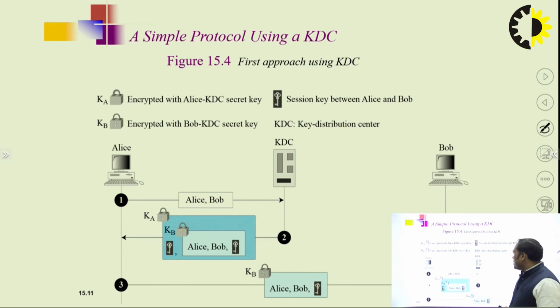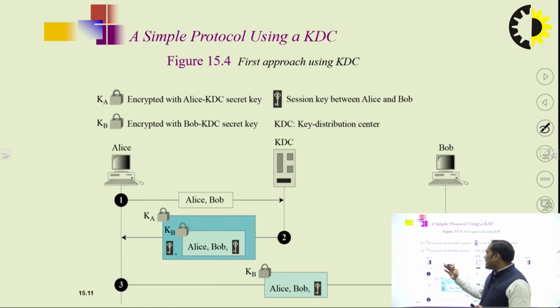In this figure, you can see the first approach using KDC, where KA is encrypted with the Alice-KDC key, KB stands for encrypted with the Bob-KDC key, and there is a session key between Alice and Bob, and KDC stands for key distribution center.